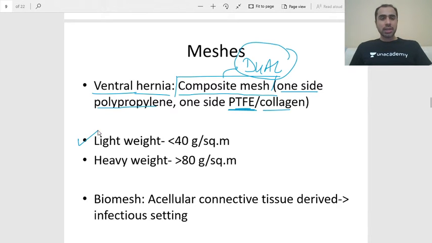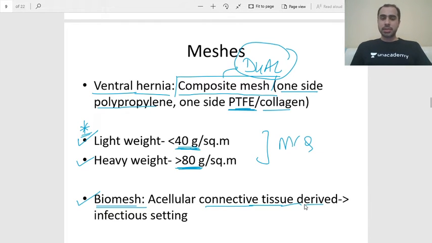Meshes are also classified as lightweight or heavyweight depending on their weight, less than 40 grams per square meter or more than 80 grams per square meter. Nowadays, lightweight meshes are preferred. All these numbers you need to know for MCQ. There is another type of mesh called biomesh, which is derived from connective tissue of animals, which is used in infectious settings. So another MCQ right there: biomesh is used in infectious settings.